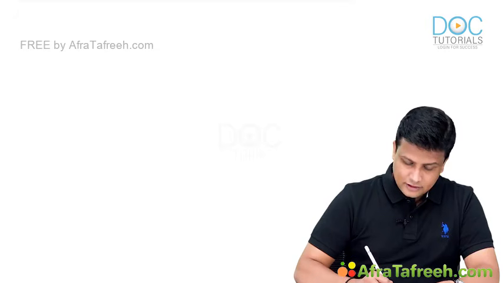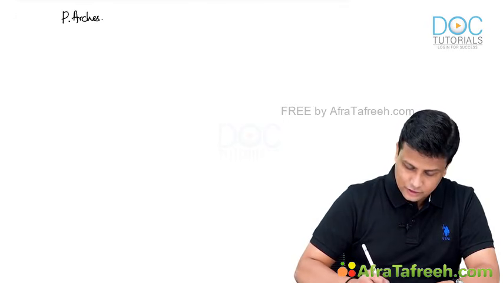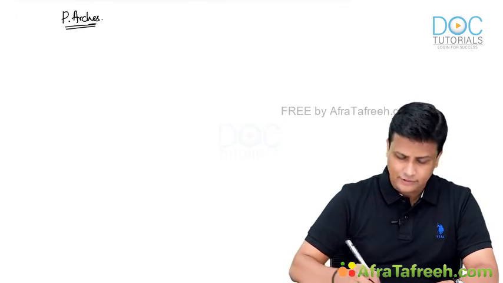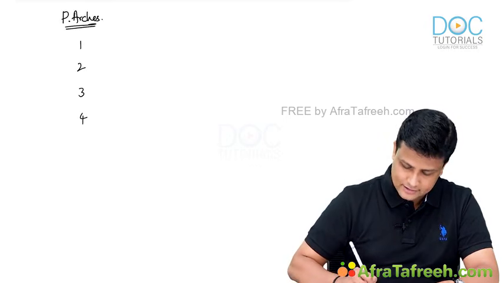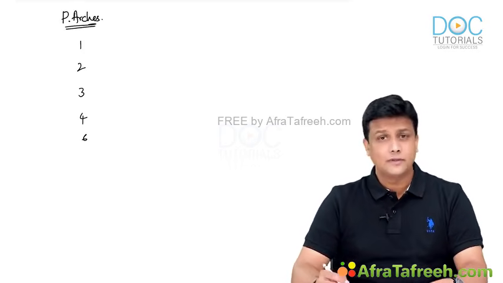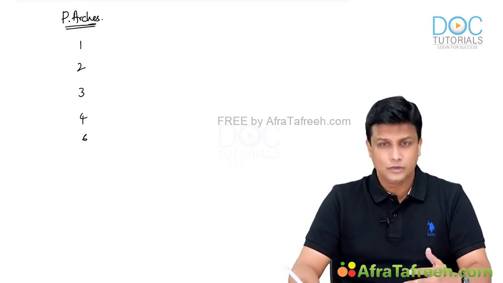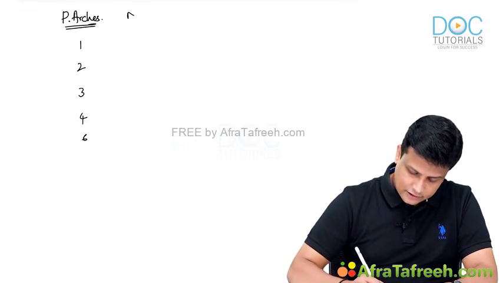Now in the pharyngeal arches, I want you all to first of all remember which nerve will be supplying which pharyngeal arch. We know the pharyngeal arches will be 1, 2, 3, 4 and 6. Initially 6 pharyngeal arches will be there, but the 5th one will degenerate. So we have 1, 2, 3, 4 and 6. Now what is the nerve which will be supplying all these pharyngeal arches? First learn this one, guys.